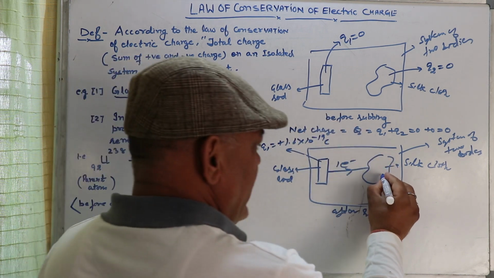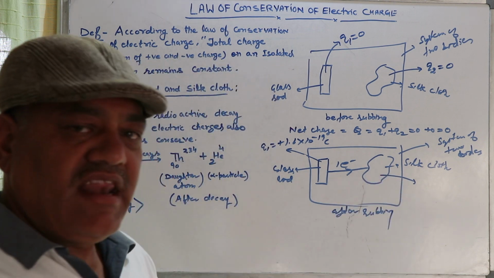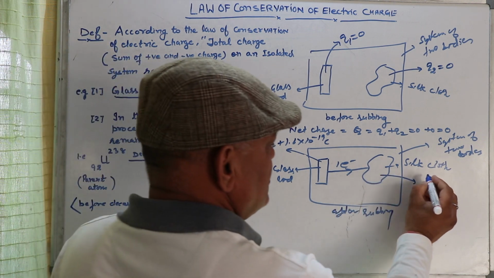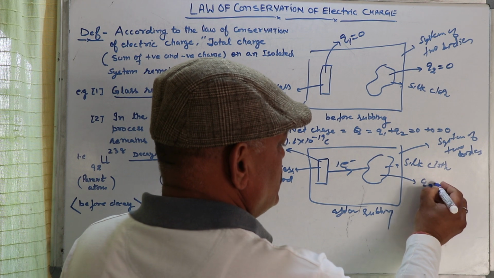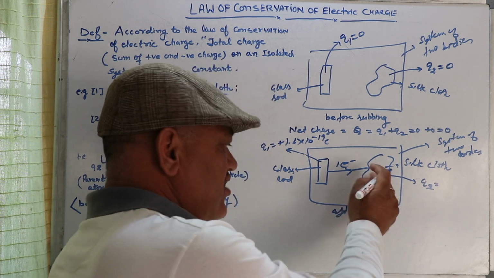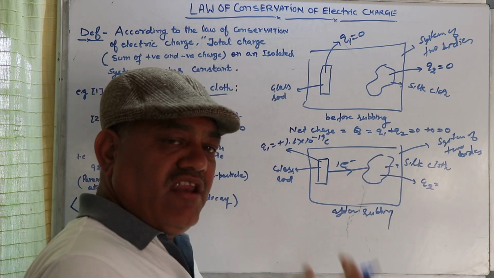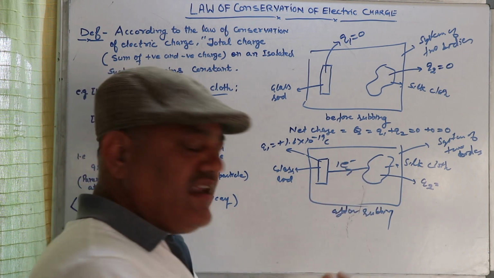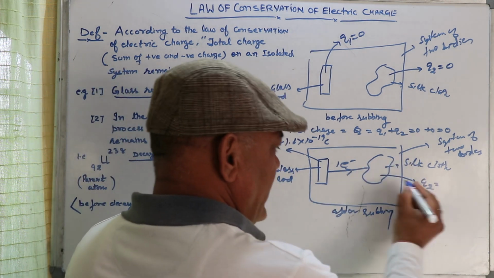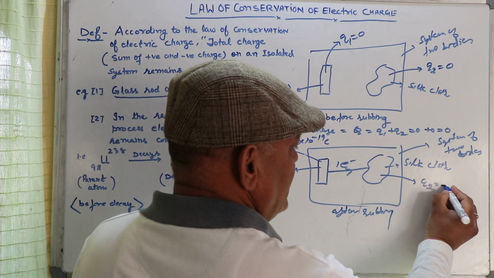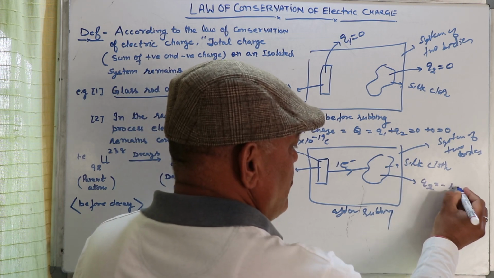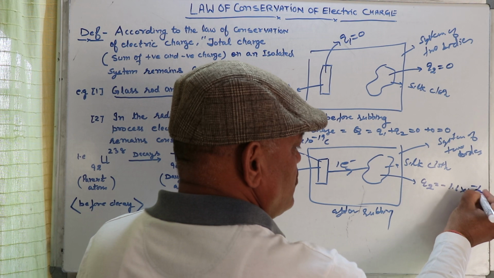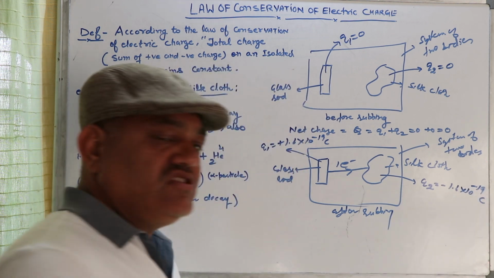And by gaining one electron, the silk cloth acquires charge Q2. We know that when a body gains an electron, it acquires negative charge. So due to gaining a single electron, the silk cloth acquires minus 1.6 into 10 raised to power minus 19 coulomb charge.